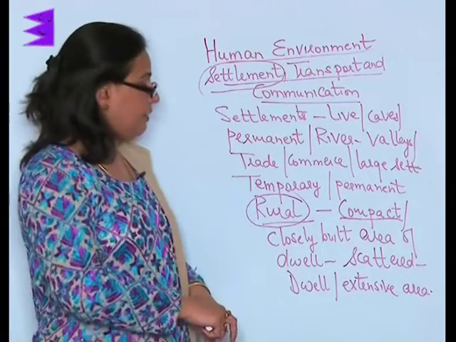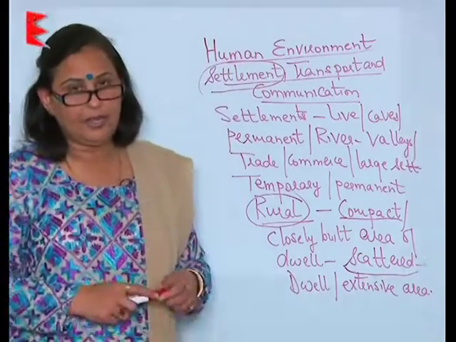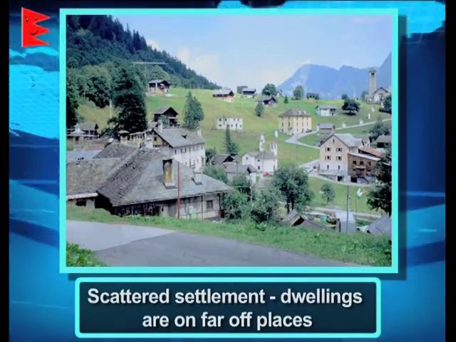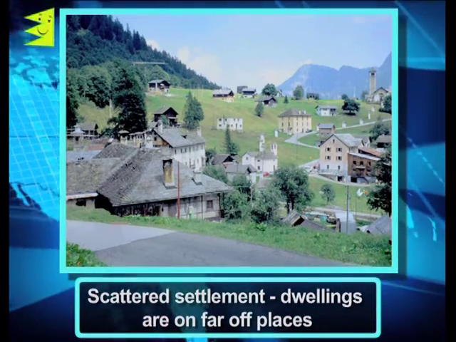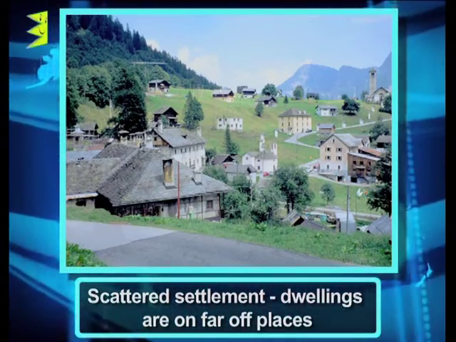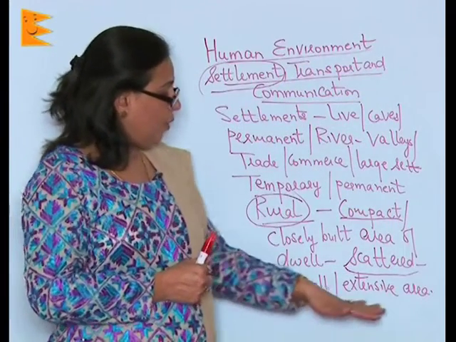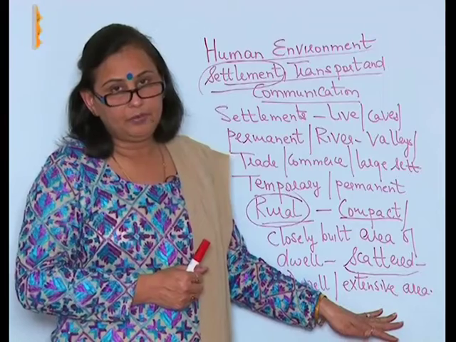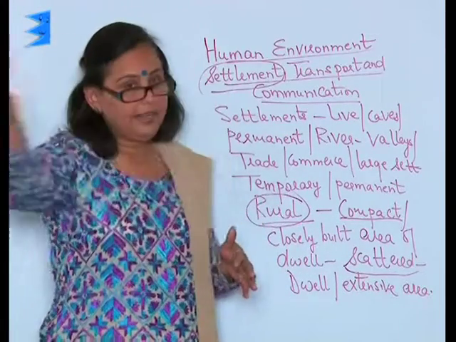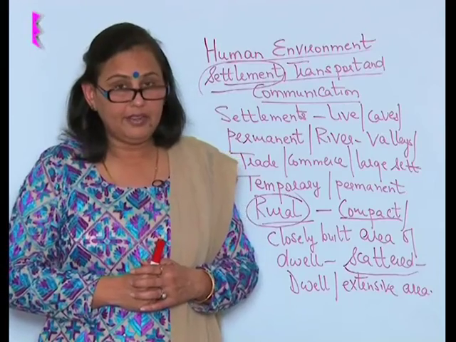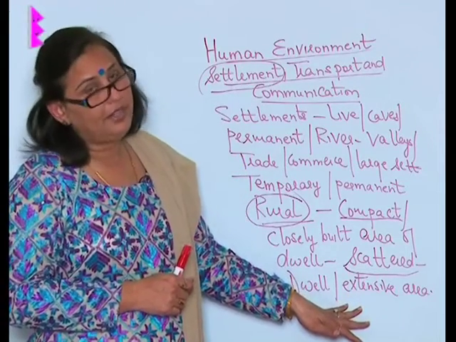But the other kind of settlement in the rural areas is termed the scattered settlement. In this scattered settlement, the shelters or dwellings of the people are at very far off places, and spread over a very extensive area. Since people are not living very close to each other, it's scattered, so it's called the scattered settlement. This is generally found in the forest and the mountains.